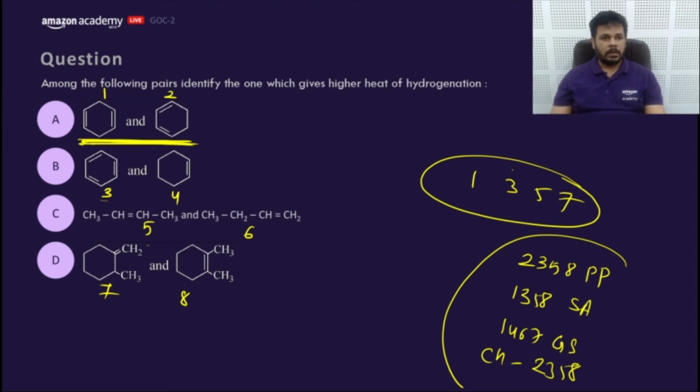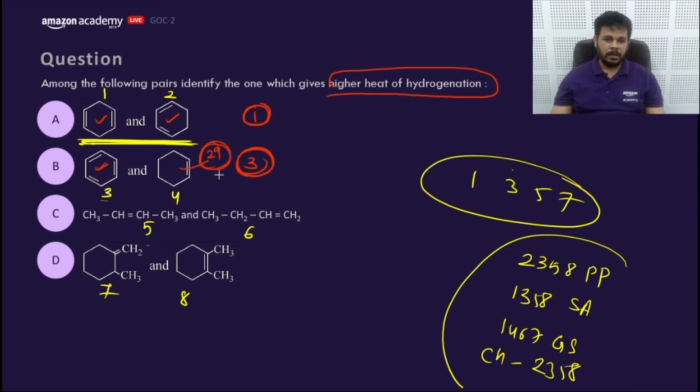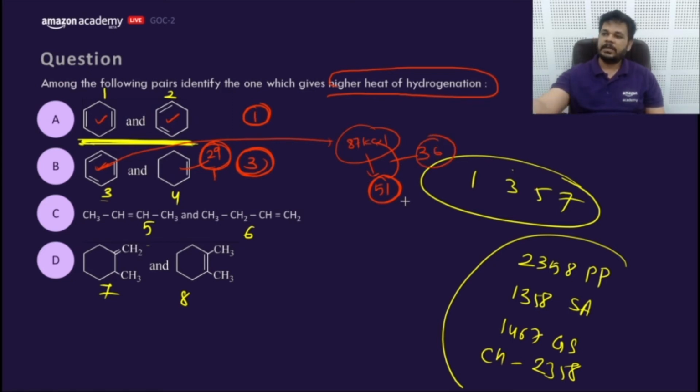Let me check once. The first one was already discussed, heat of hydrogenation. So here the answer would be 1. What about B? B has 3 double bonds, and heat of hydrogenation 29. At least this benzene would be having higher than 29, not lower than 29. It should liberate 87 kilocalorie, 29 into 3, but because it has aromaticity and resonance, it actually releases 51. So resonance energy would be what? 87 minus 51, that would be 36.